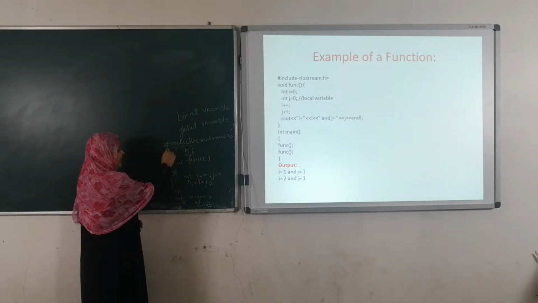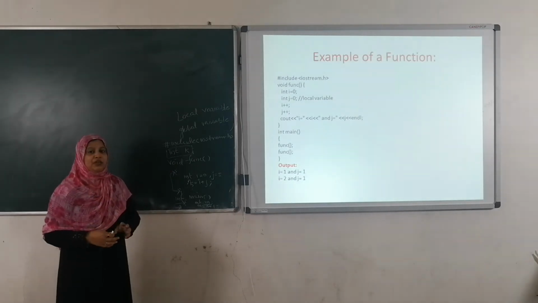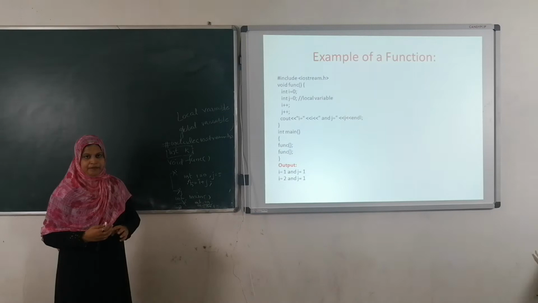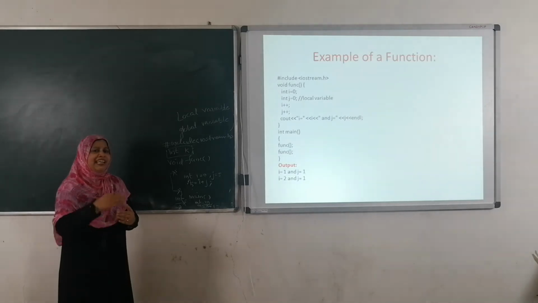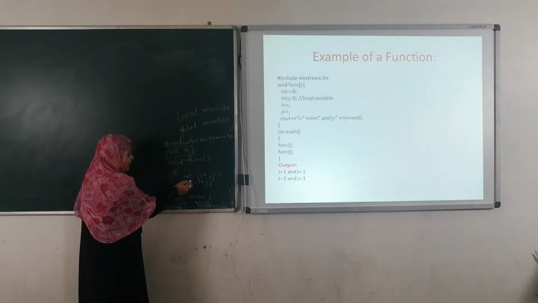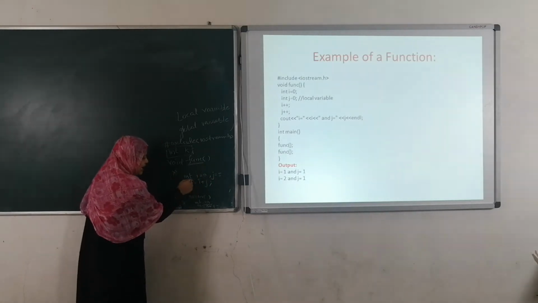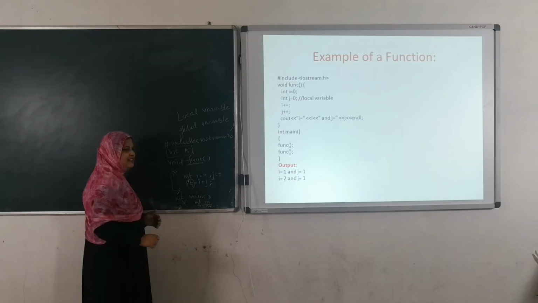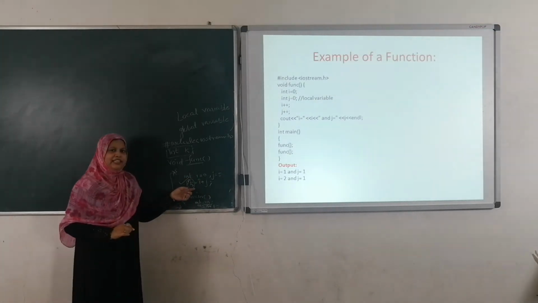Whenever we declare any variable outside the main function, those variables are known as the global variables. The scope of the global variable is present throughout the entire program. See here, i comma j are local to the func function. Here I am going to use k equals i plus j. This statement is right. Why? Because k is the global variable.